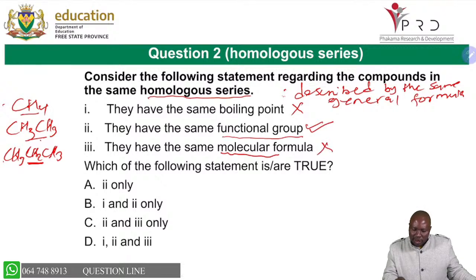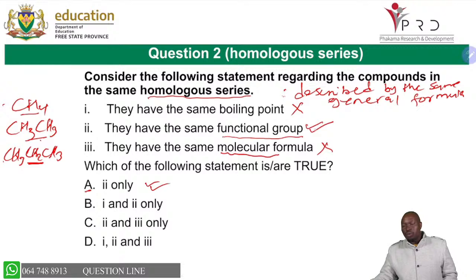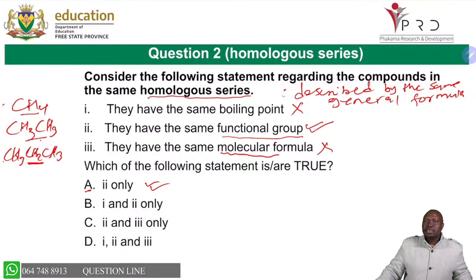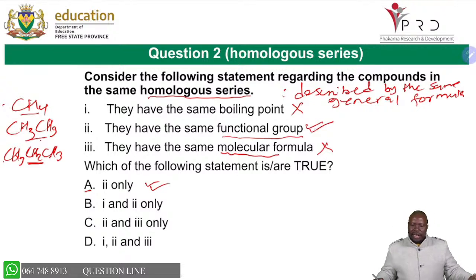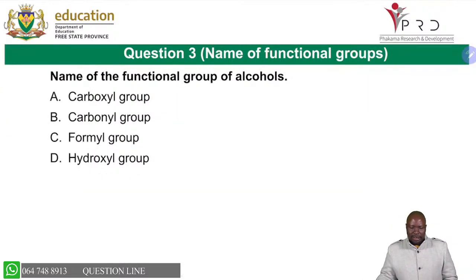So you got to know that this is wrong. Then when you go to the options, you are able to see that option A is your correct answer, because you are saying the homologous series have the same functional group. If you are talking about alkenes, they all have the same functional group, which is the carbon-carbon double bond. Alkynes, carbon-carbon triple bond. And if you are talking about aldehyde, it's a C double bond O and an H there. A ketone is a C double bond O surrounded by 2 carbons. So you are able to remember all these functional groups and know that as long as it's the same homologous series, they must have the same functional group. I think I've emphasized that, and you won't forget as you prepare for your exams.